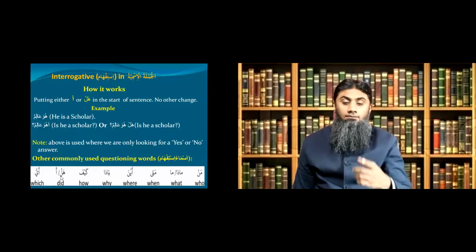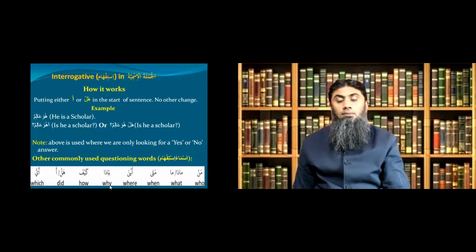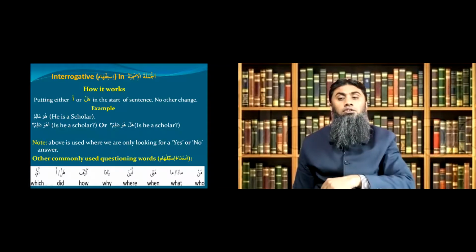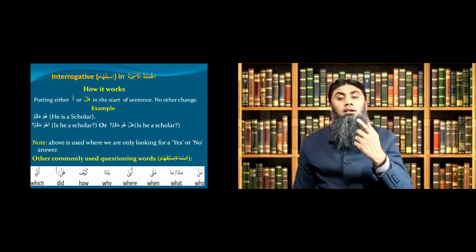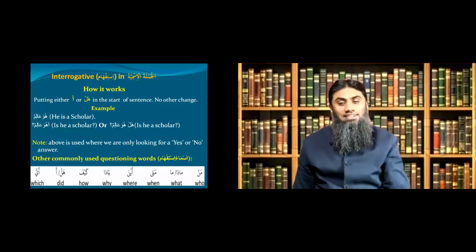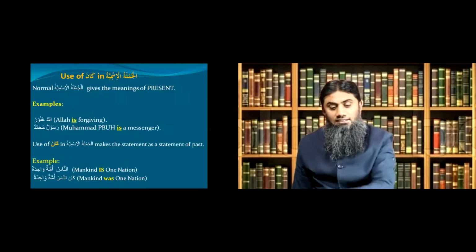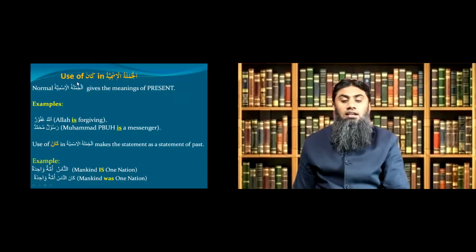Hal or a is the same, which we just discussed now. And then ayyu means which. So these are a few words in terms of vocabulary. When you put any of these words in the start of Jumlatul Ismiya, your Jumlatul Ismiya becomes an interrogative or questioning statement. Clear? Last topic of today is the use of kana in Jumlatul Ismiya.